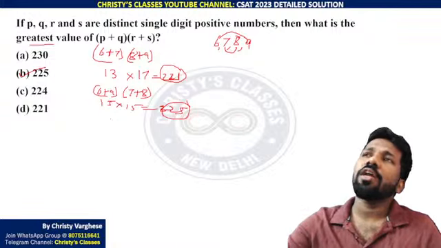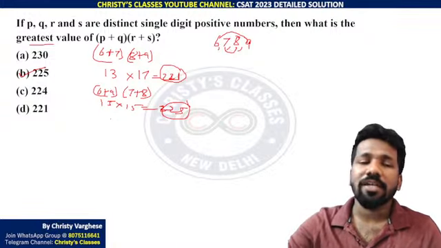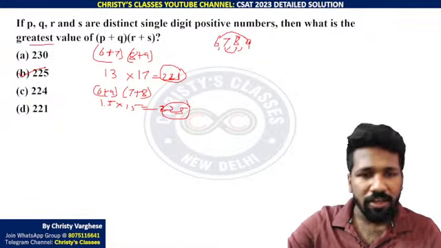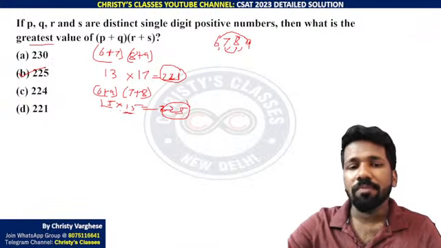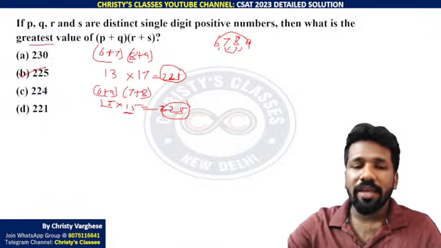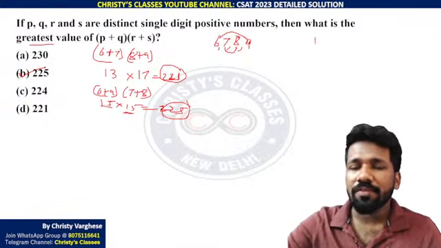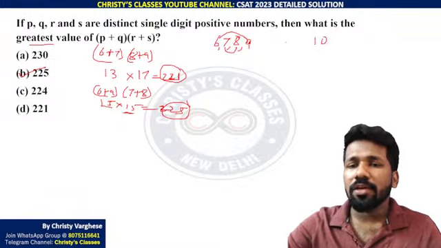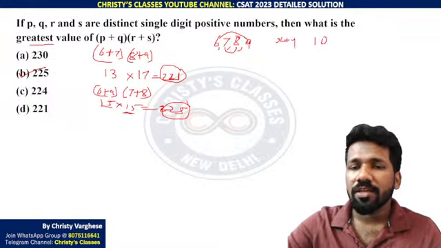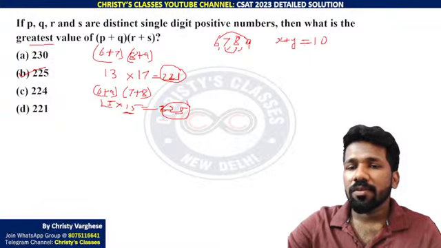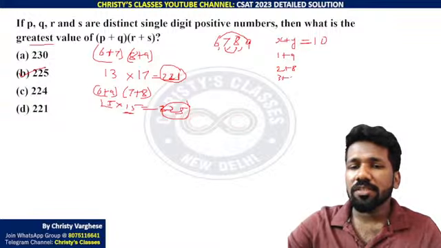Now how will you understand in the exam hall which is the largest? For that the simple idea is that the difference between the numbers should be minimum. I will tell you a simple example to start with. If you want to make two numbers sum to 10, x plus y is 10, you can have many possibilities. 1 plus 9 is 10, 2 plus 8 is 10, 3 plus 7 is 10, 4 plus 6 is 10, 5 plus 5 is 10.